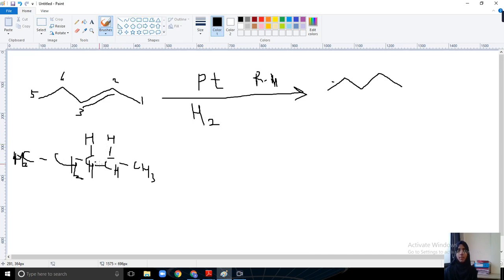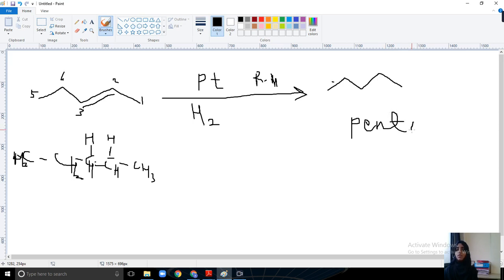Just break the bond and fulfill the remaining valency with hydrogen atoms. That's it. So pent-2-ene is converting into pentane, that is alkane. So we have prepared alkane here.